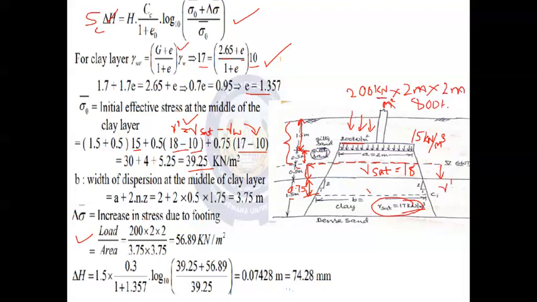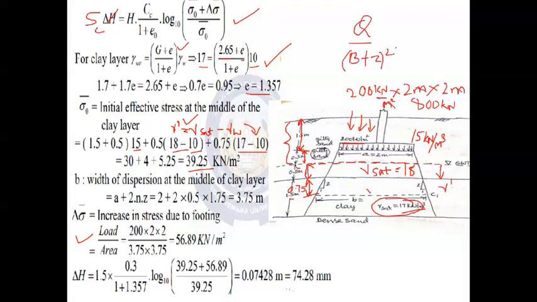800 kilonewton. And in the denominator, what are we going to consider? B plus z the whole square. This is the particular form we are dealing with now.